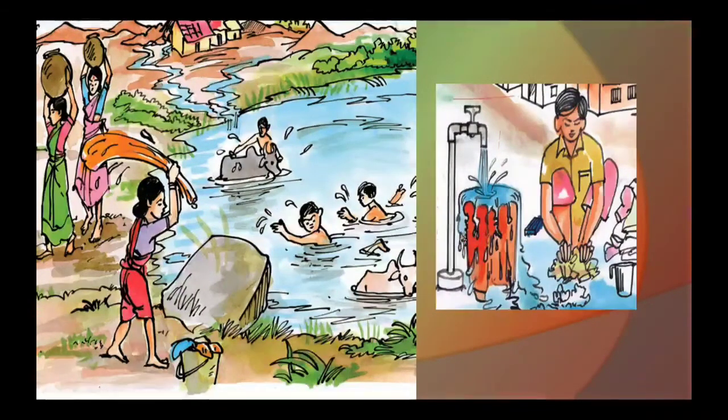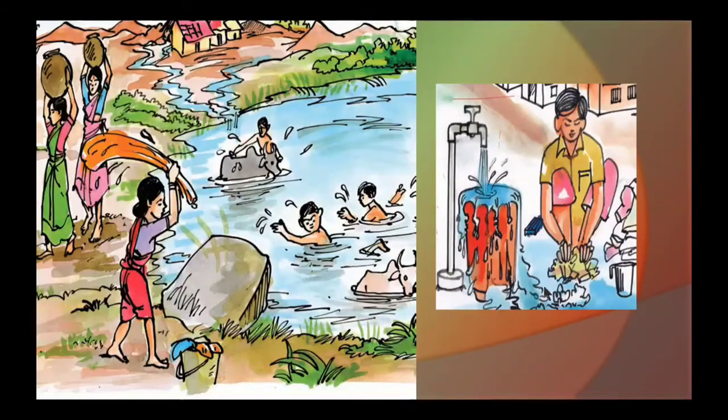Observe this picture, children. What's happening here? Here, some people are washing clothes. Some boys are bathing here. Here, one man is washing his cattle. Here, 2 men are carrying water with pots. What's happening here? They are polluting the water.